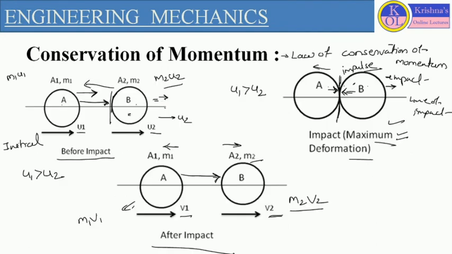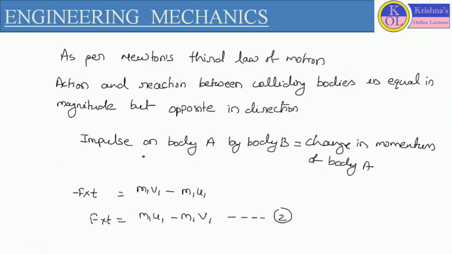As per this diagram, body B is moving in this direction and during collision body A is moving in this direction. So body B will change the velocity of body A because of the collision, and it will try to decrease the velocity of body A. So here we consider the impulse on body A by body B in the opposite direction.